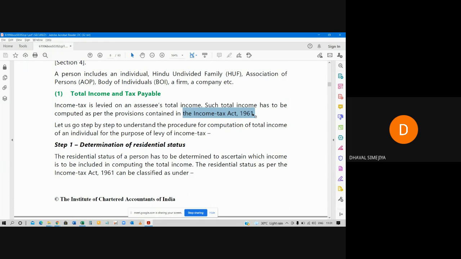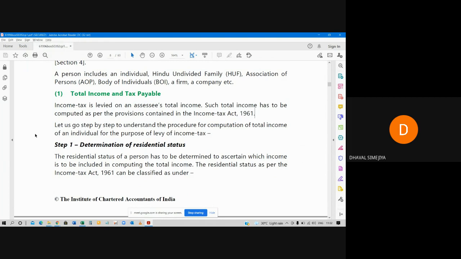The Income Tax Act 1961. The act was formulated in 1961. Let us go step by step to understand the procedure for computation of total income of an individual for the purpose of levy of income tax.